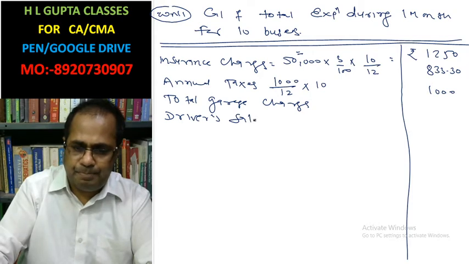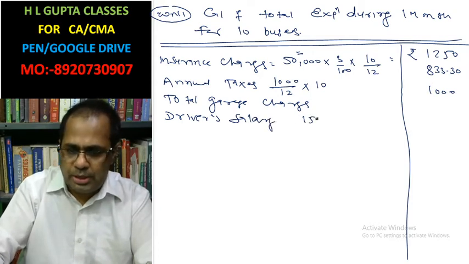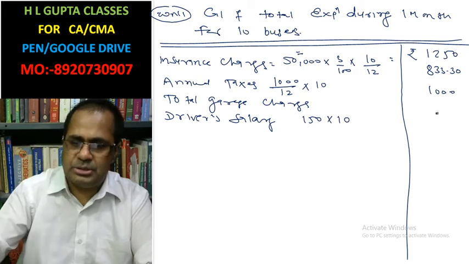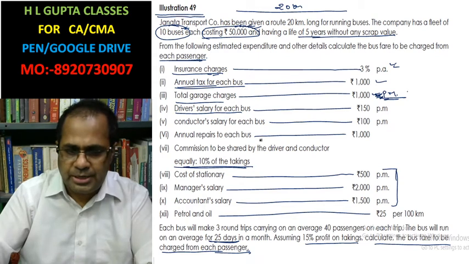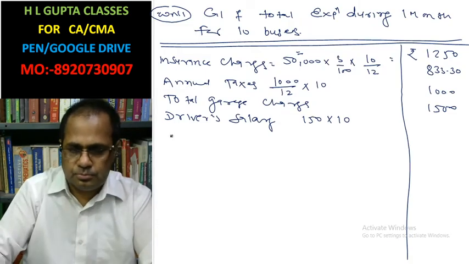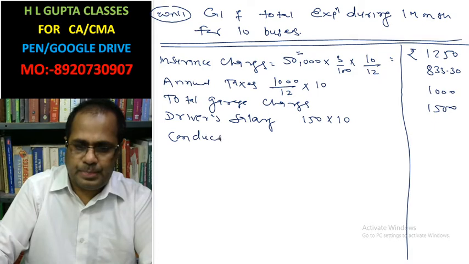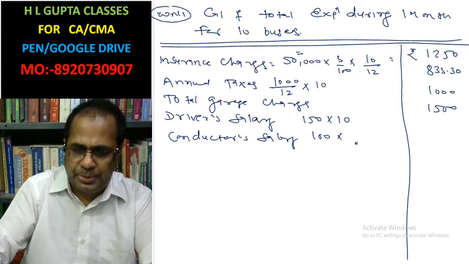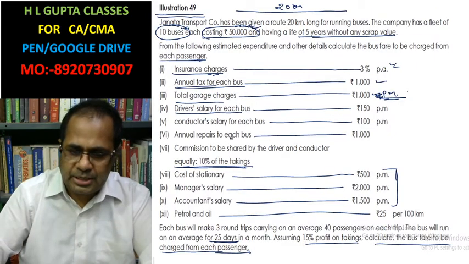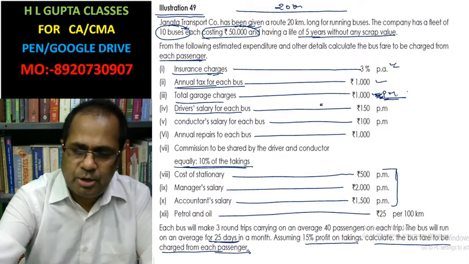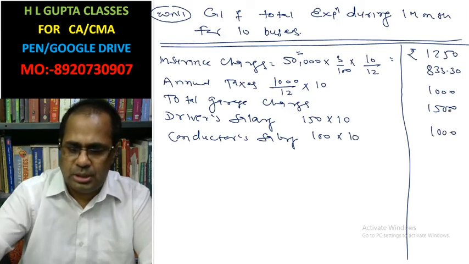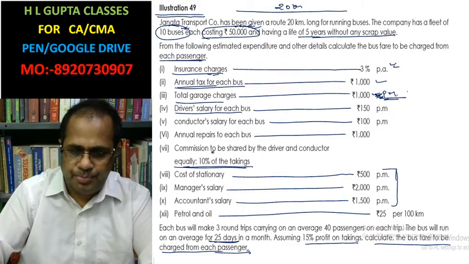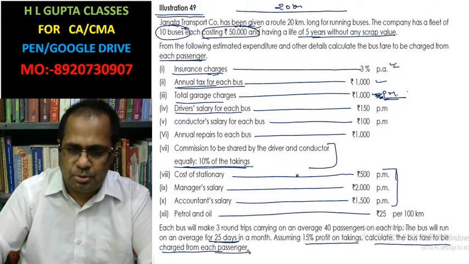Driver salary 150, 10 buses, 1500. Conductor salary for each bus is 100 rupees per month. There are 10 buses, that equals 1000. Thereafter, commission, we will discuss about this.